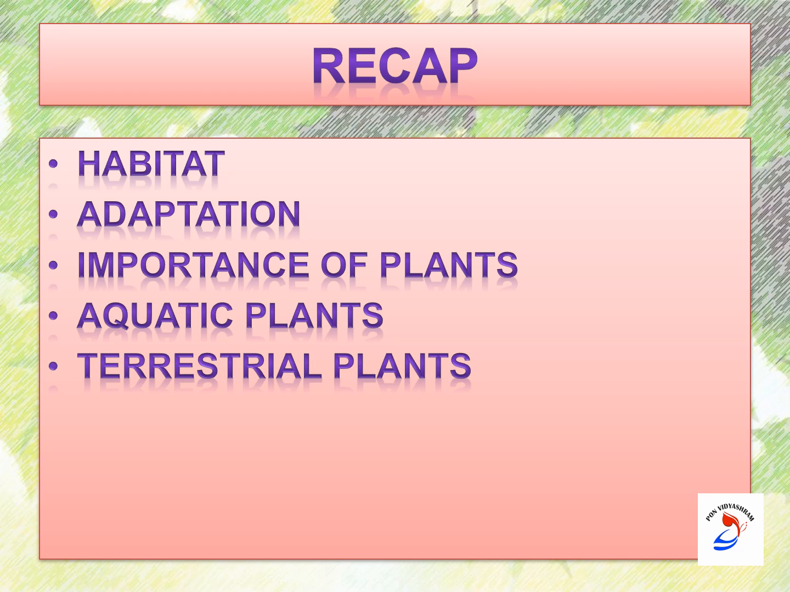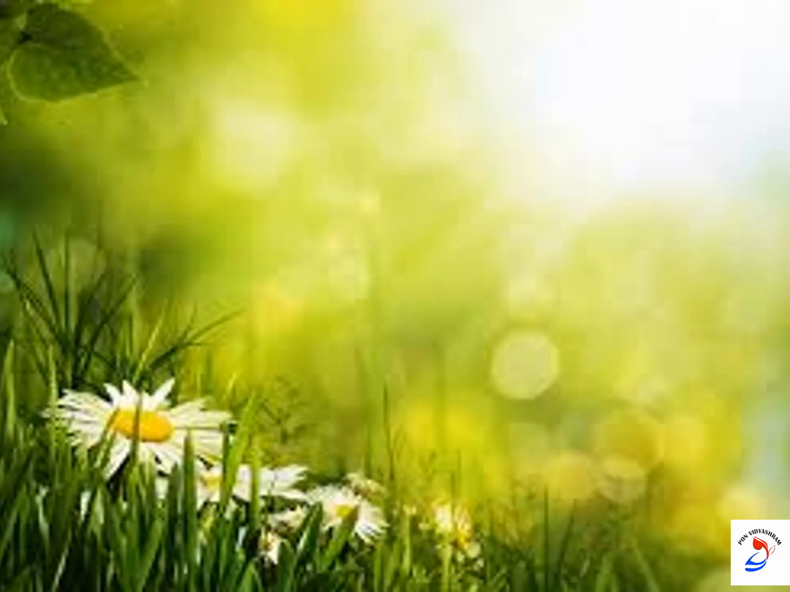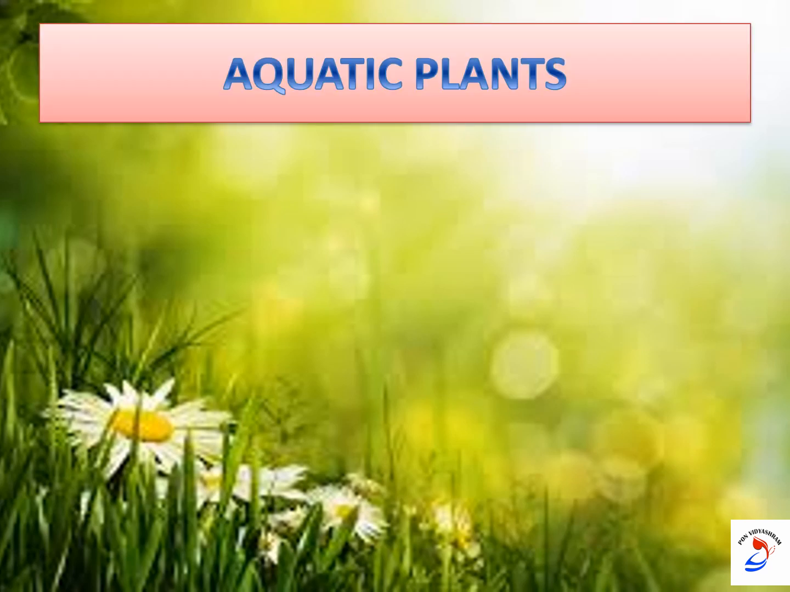We are going to learn about the adaptations shown by the aquatic and terrestrial plants in today's lesson. So now we are going to learn about aquatic plants. We know what is meant by aquatic plants, right? The plants that grow in water are called aquatic plants. The word aquatic is derived from the Latin word for water, aqua.